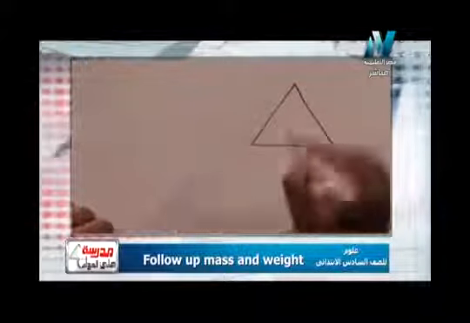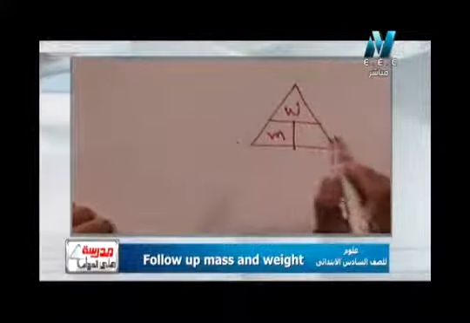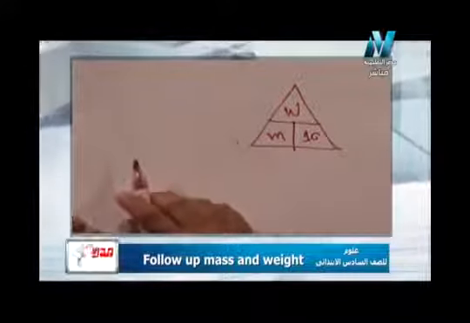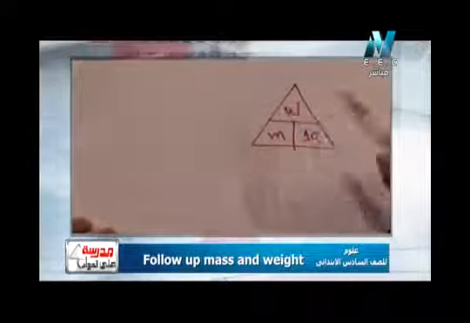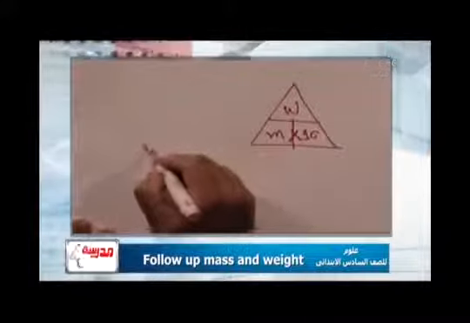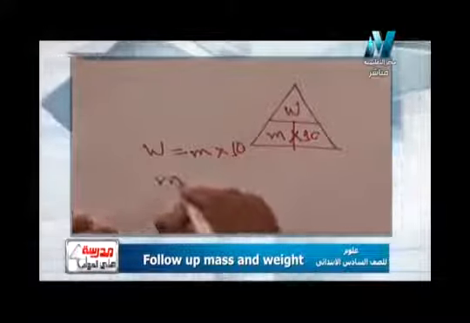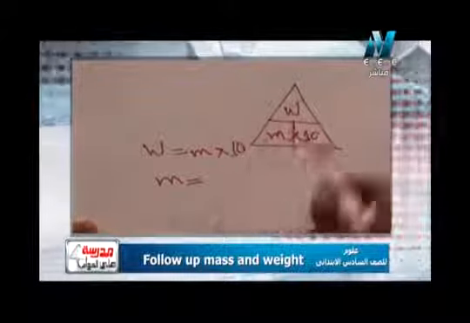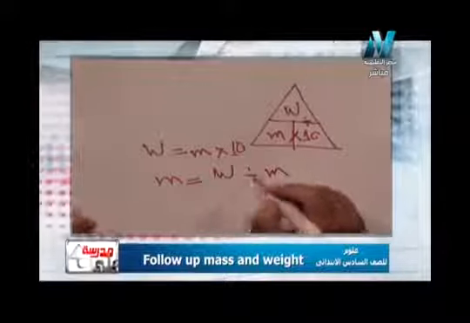The first triangle deals with weight and mass. If I have weight here, mass here, and 10. If I want weight from this triangle, I put my finger or the pen on weight. Weight equals mass by 10. So I can write weight equal mass by 10. What about mass? If I want mass, I put the pen on the mass. It will be weight divided by 10. So that's the first triangle.